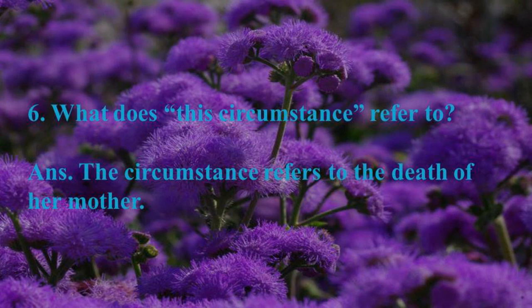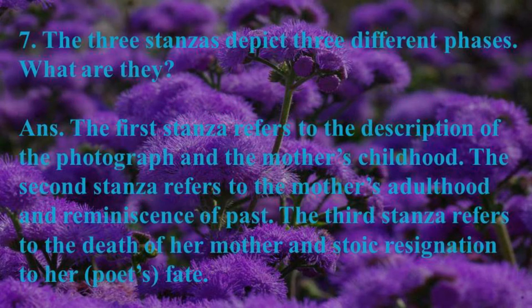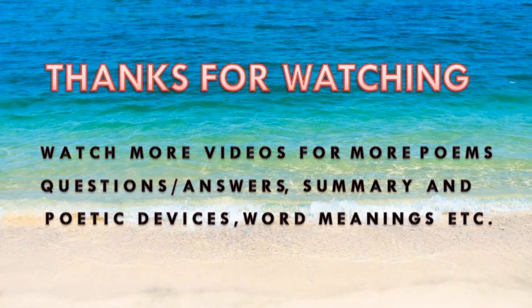The last question of this question answer section is this: the 3 stanzas depict 3 different phases. What are they? The first stanza refers to the description of the photograph and her mother's childhood. The second stanza refers to the mother's adulthood and reminiscence of past. The third stanza refers to the death of her mother and stoic resignation to her fate, that means the poet's fate.